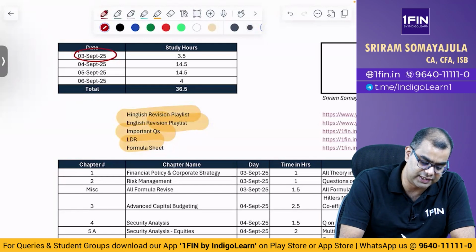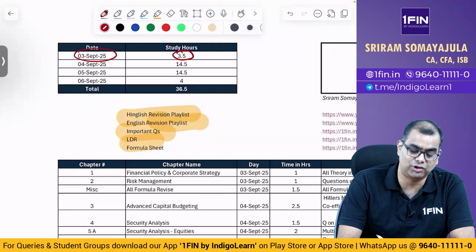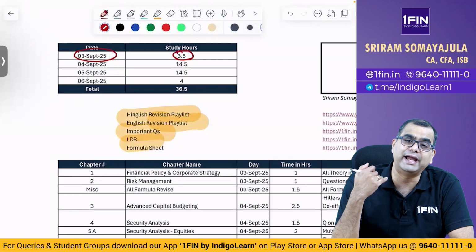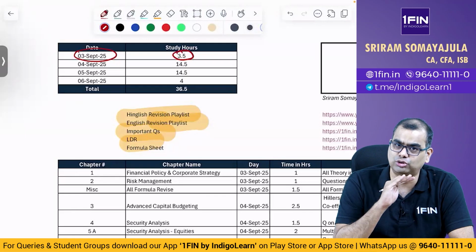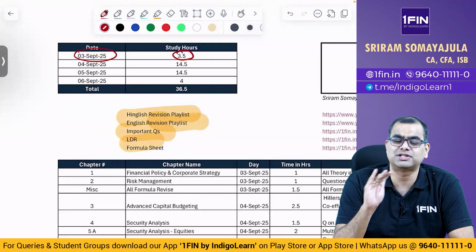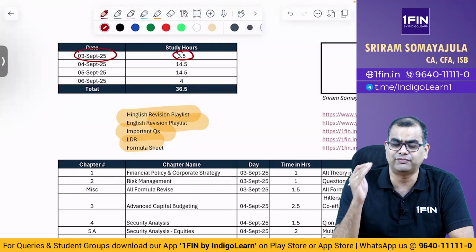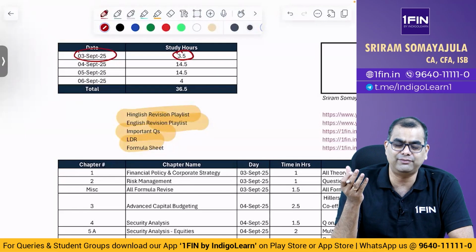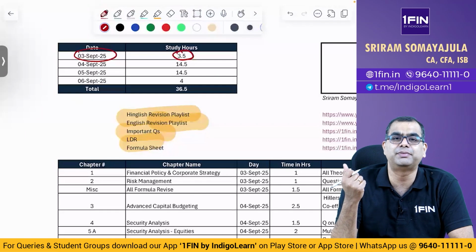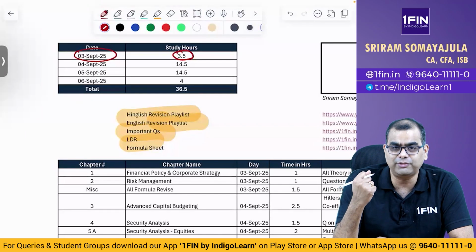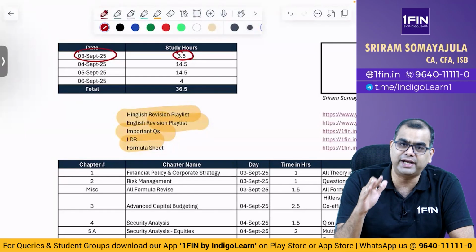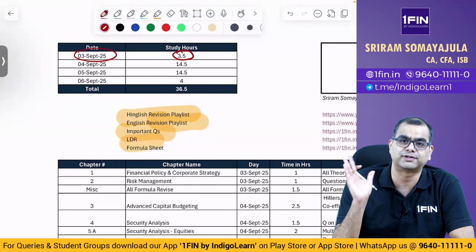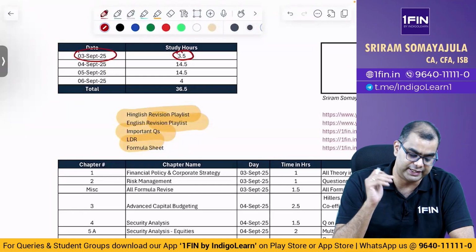So on 3rd, study for 3 to 4 hours. And sleep well. Sleep for 8 hours on 3rd evening. Do not compromise on sleep. On the exam day and the day before the exam, never compromise on sleep, because you don't want to go to the exam with a very tired and sleepy face. You need to be full of energy. So please sleep a full 8 hours on 3rd, 4th, 5th.